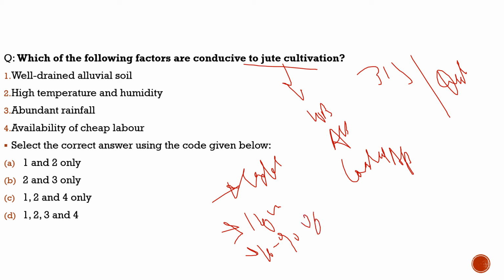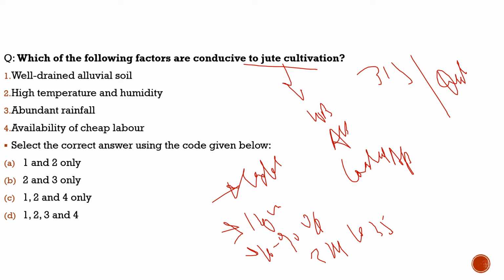The temperature should range from 24 to 35. So these are the conditions required for jute production, and these are the states which are the highest producers of jute.